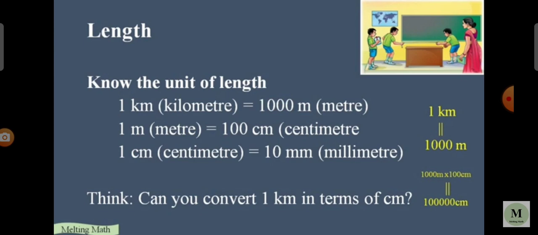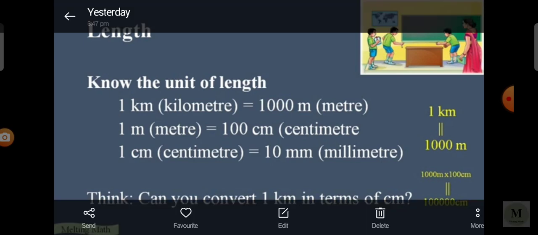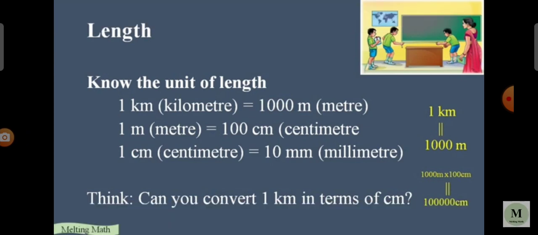Now we look at the picture. In this picture, two students are measuring the length of the blackboard with a measuring tape. So the answer is in meters. The standard unit of length is meter, expressed as small m. Very small lengths are measured in millimeter and centimeter. Now we know the units of length.